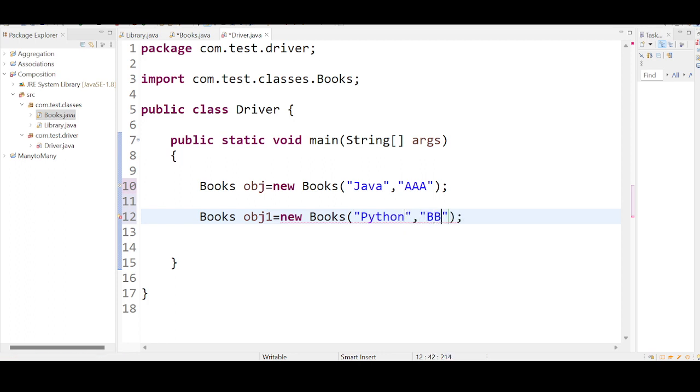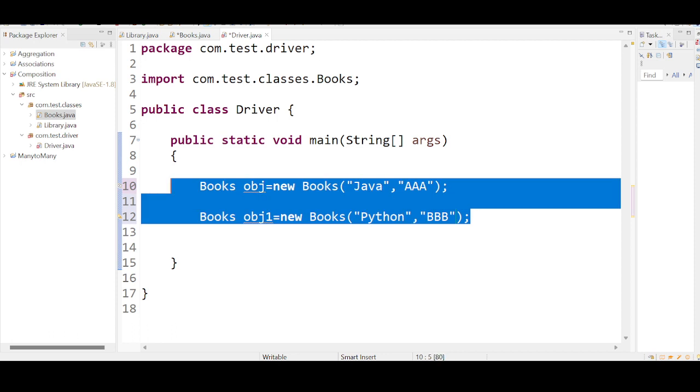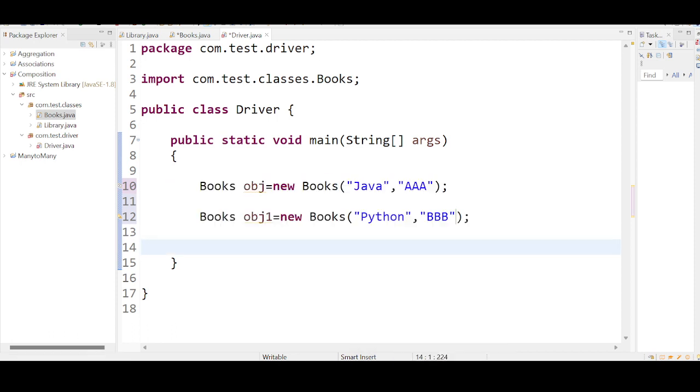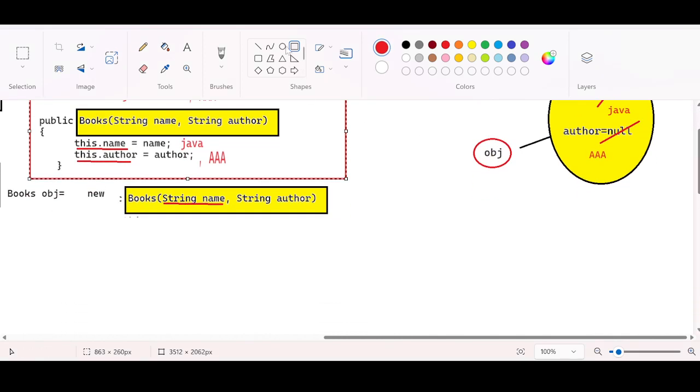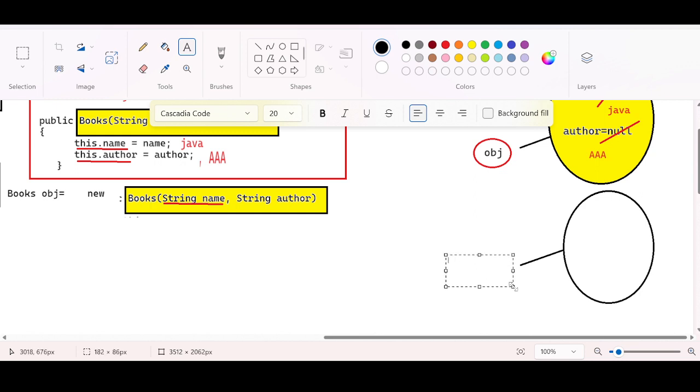Okay, and the value is going to be BBB. What happens the second time? It has recognized the new keyword. Again, what happens in the memory? A new object will be created, and the address of this object is identified as obj1. Yes or no? obj1. Why obj1? Because that is the reference variable.